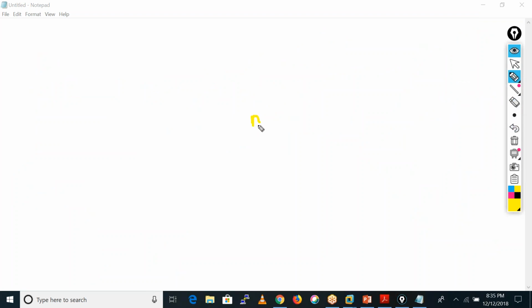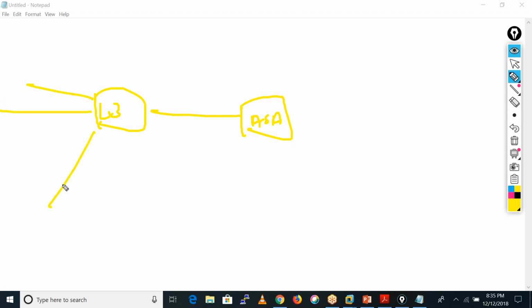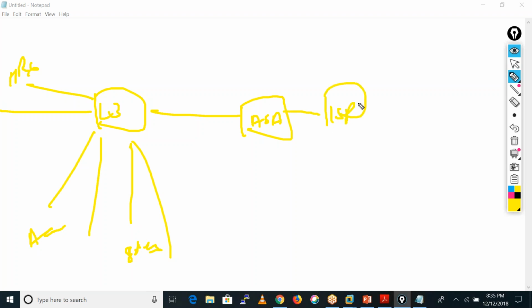Let me draw that same thing again. This is my core switch. Here I have two users, and two users here. These are my sales guys, this is my administrator, and these are my HRs. This has connectivity with the ISP, and this ISP has three servers: S1, S2, and S3.